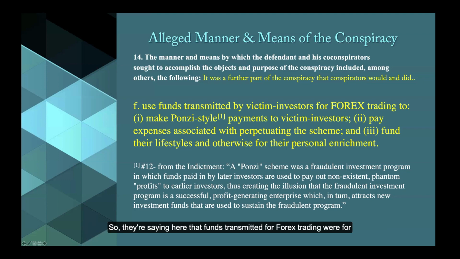So they're saying here that funds transmitted for Forex trading were for making Ponzi-style payments to victim investors. Number two, to pay expenses associated with perpetrating the scheme. And number three, fund their lifestyles and otherwise for their personal enrichment.